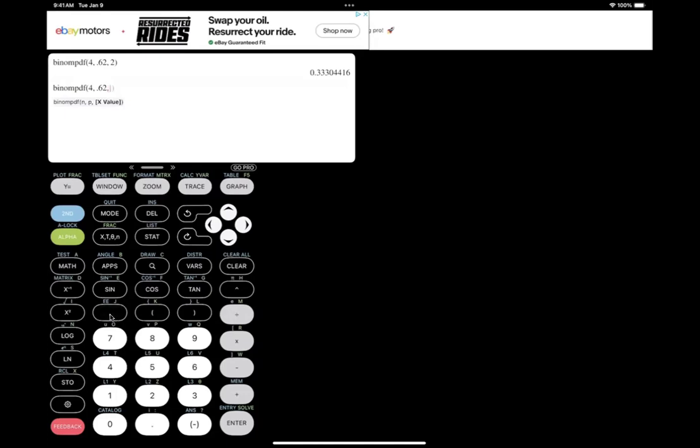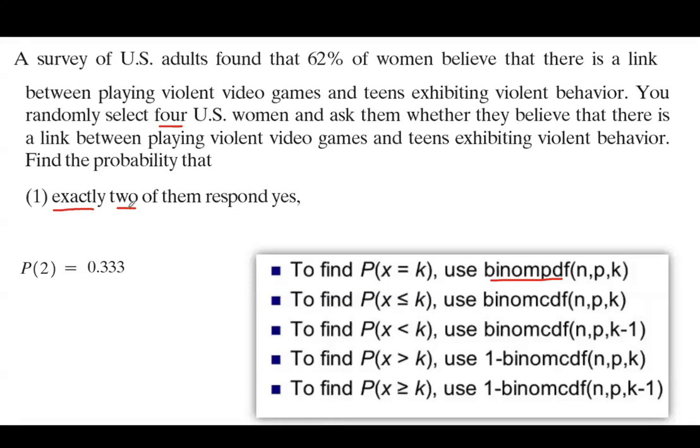We want to know the probability that exactly 2 people respond yes. So select 2 and then hit enter. As you can see, you have about a 33% chance that exactly 2 people say yes. Very good.